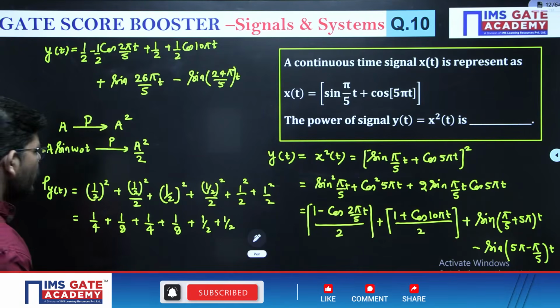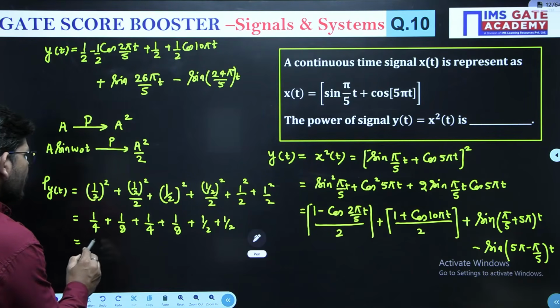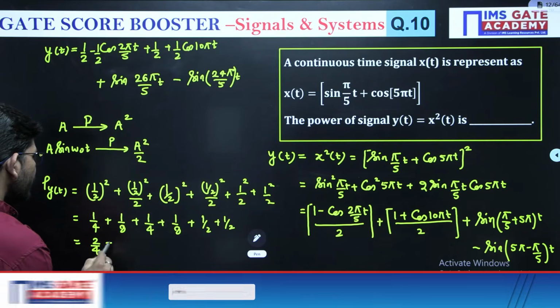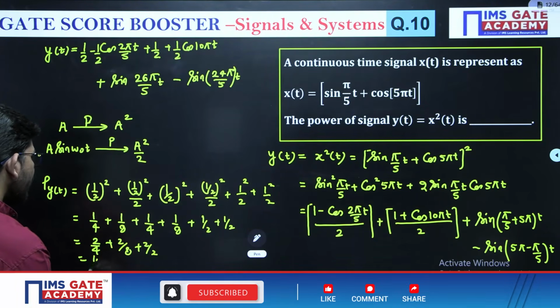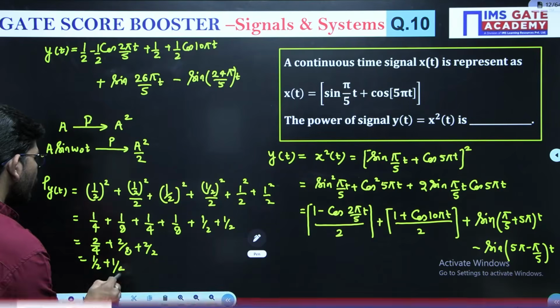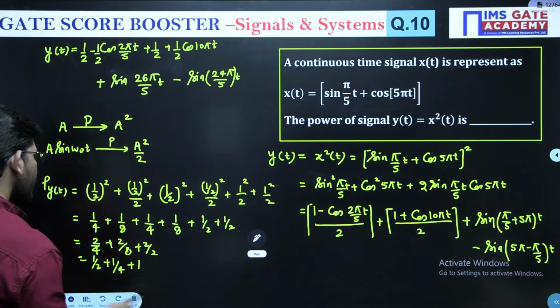Right? So just solve it. How much are we going to get? We are going to get 2/4 plus 2/8 plus 2/2, or it is 1/2, it is 1/4, it is 1, right?